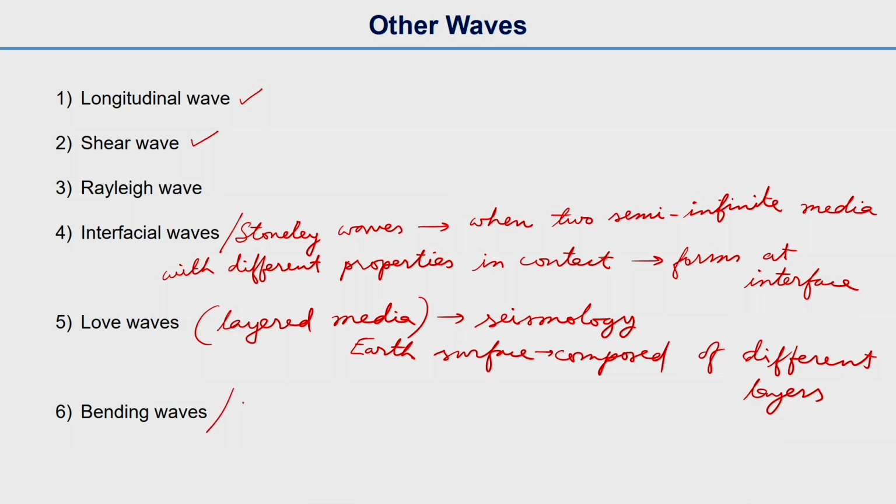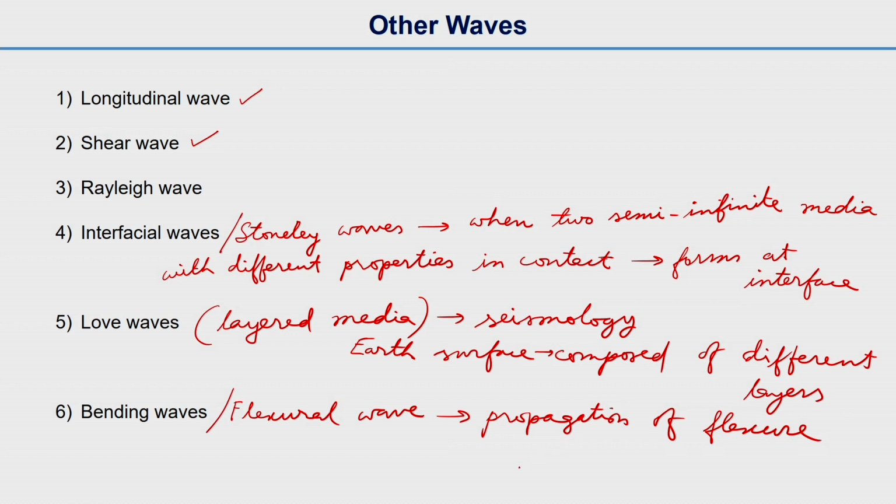And then bending wave or flexural wave involves propagation of flexure in 1D or 2D configuration.